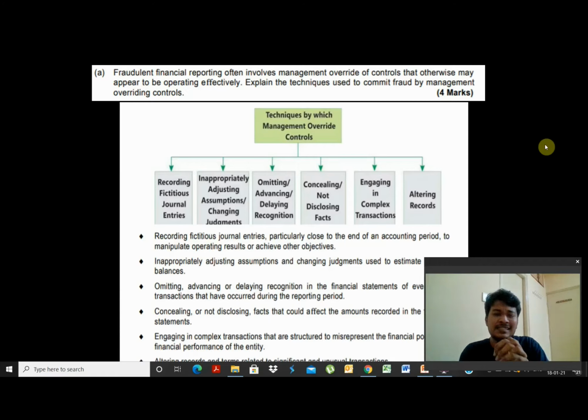And engaging in complex transactions. Sometimes what management does is, in case there is a very straightforward, vanilla transaction, 1 to 2, 2 to 1, it will be very easy for the auditor to understand it. So only to make it complex, what management will do is 1 to 3, 3 to 4, 4 to 7, 7 to 6, 6 to 5, and 5 to 2.